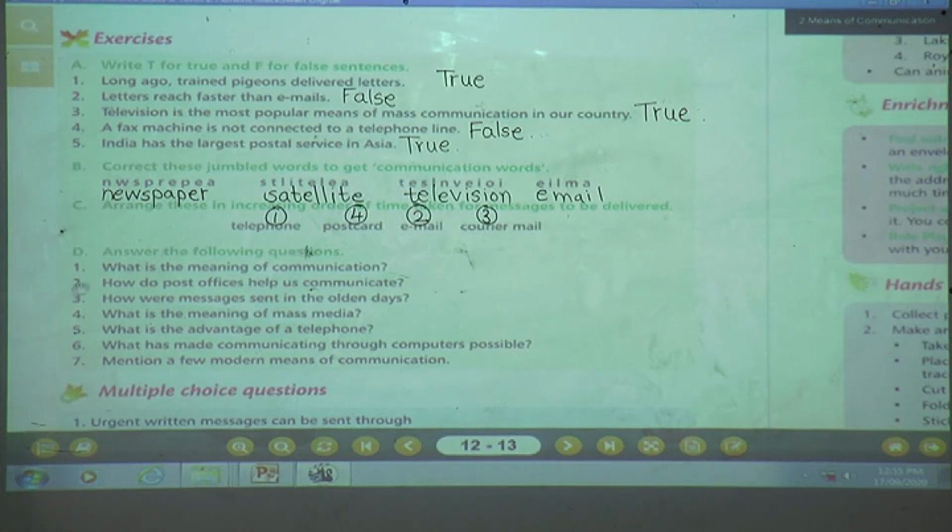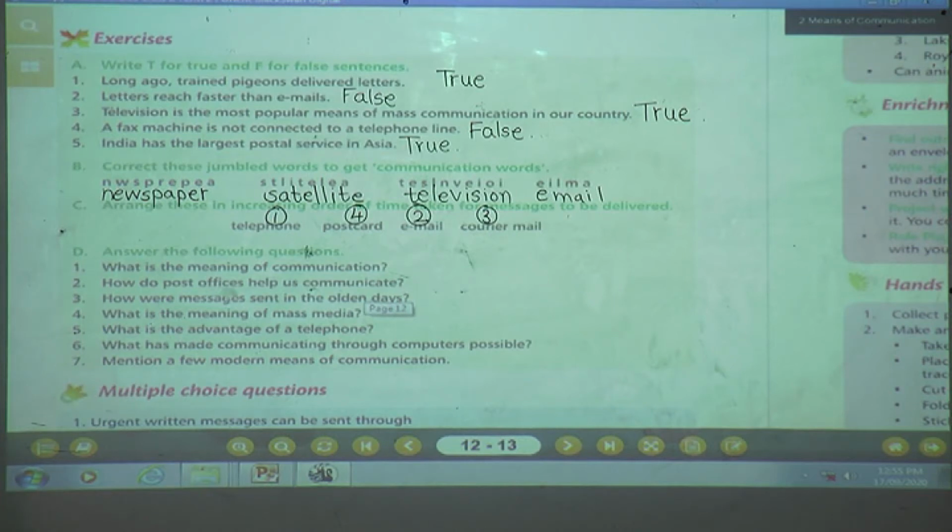Number 2: How do post offices help us communicate? Post offices help us by delivering letters, telegrams and parcels to people who want to communicate. Number 3: How were messages sent in the olden days? Messages were sent through carrier pigeons in those days.